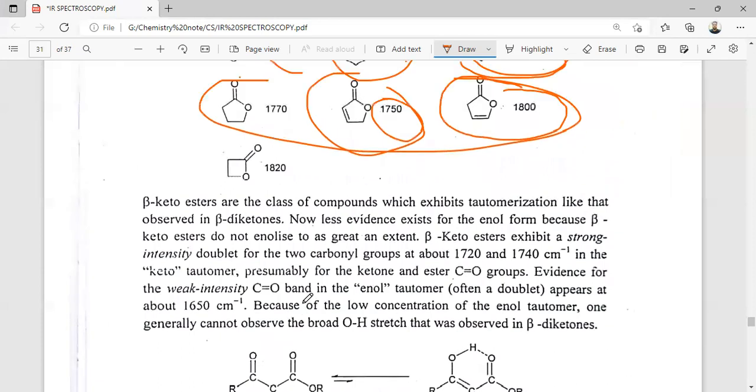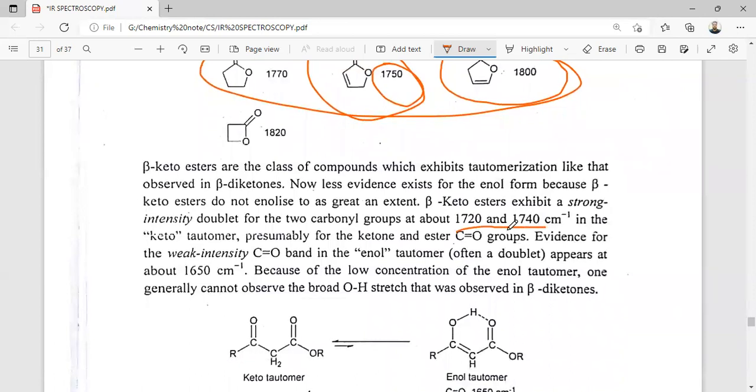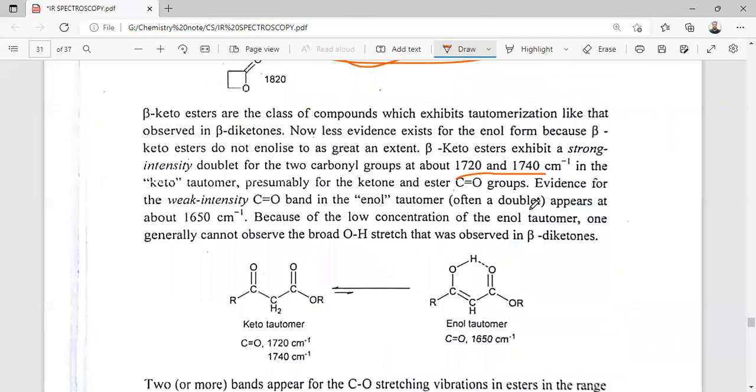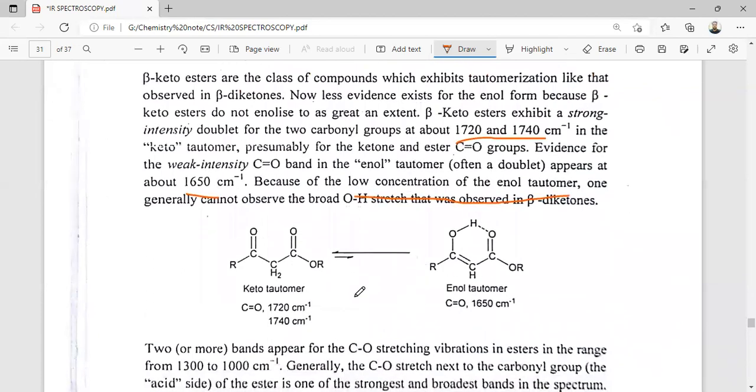Beta keto esters are also a class of compound which can show tautomerism, like the beta diketones. Less evidence exists for the enol form, because beta keto esters do not enolize to a great extent. The beta keto ester exhibits a strong intensity doublet of two carbonyls at 1720 to 1740 in the keto tautomer, presumably for the keto and the ester C=O groups. Evidence for the weak intensity C=O in the enol tautomer appears at 1650 because of the low concentration of the enol tautomer. One generally cannot observe the broad absorption that is observed for the beta diketone.